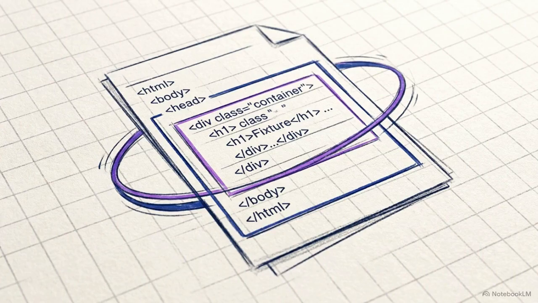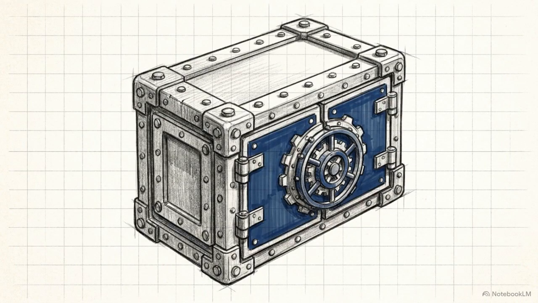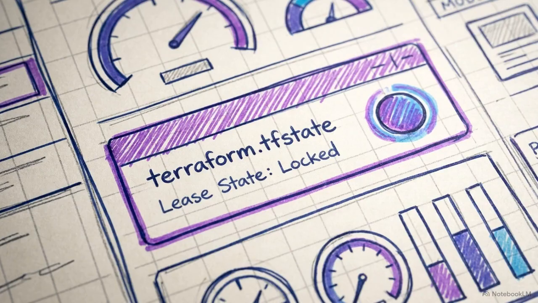Tracking all of this creates a vulnerability. Terraform maps these real-world Azure resources to a state file, and if multiple team members run deployments concurrently, that file will corrupt. To prevent this, the state file is secured inside a separate Azure storage account, which enforces blob leases to lock the file and block concurrent modifications.